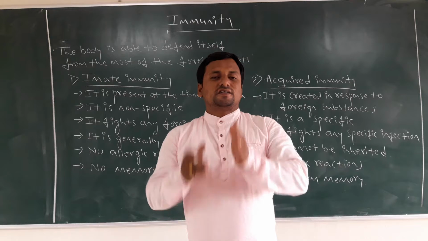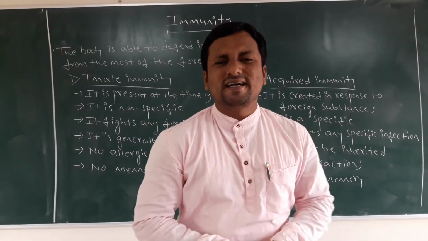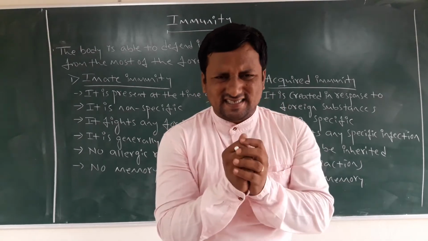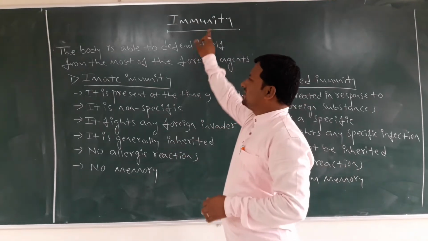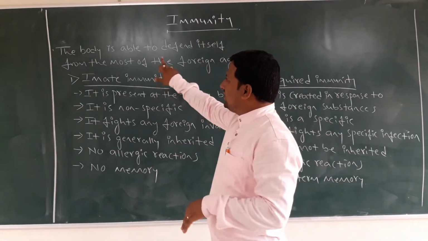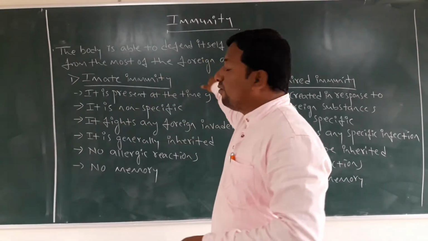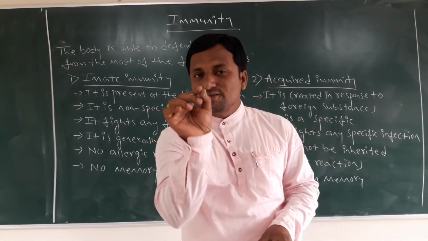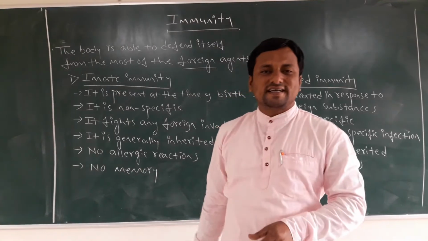Immunity concept: first, I am going to tell you how we get immunity. The immunity, what is this? The simple definition is that immunity is nothing but the body being able to defend itself from most of the foreign agents. Dear students, think about this word. What is a foreign agent?